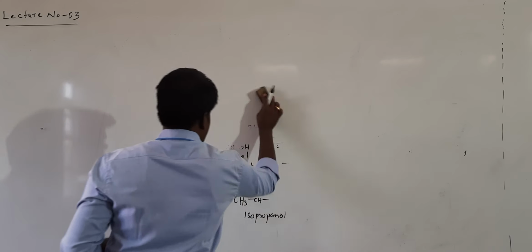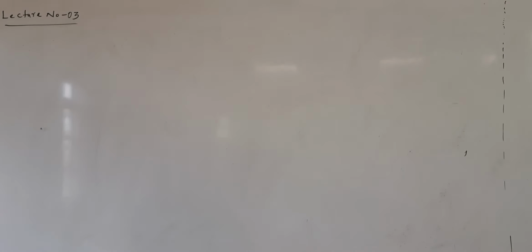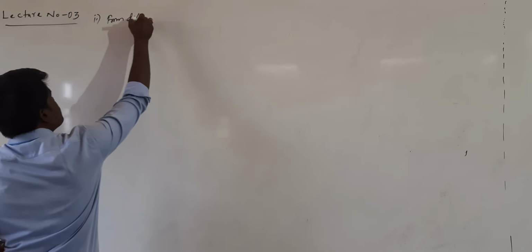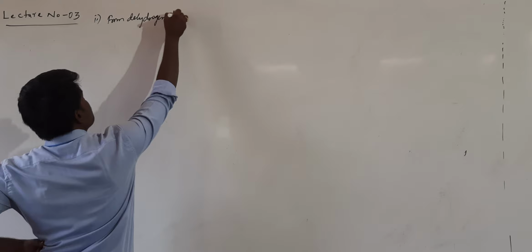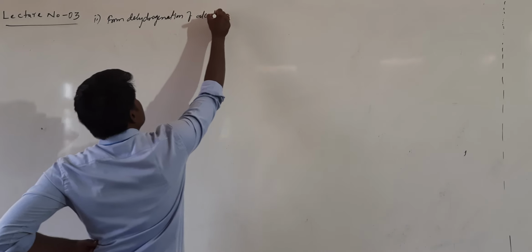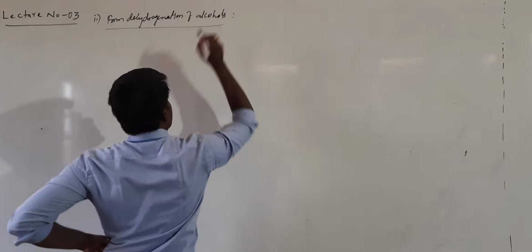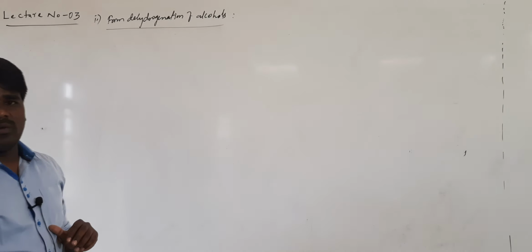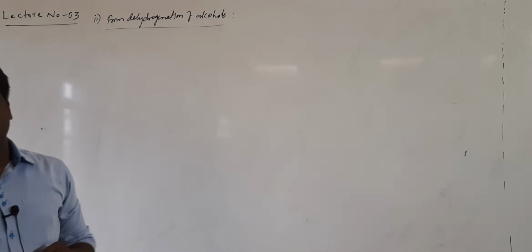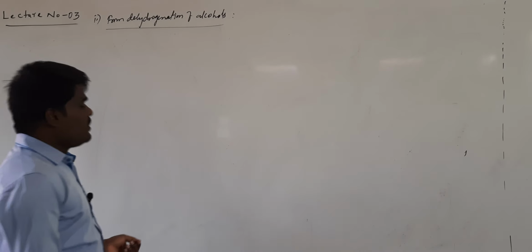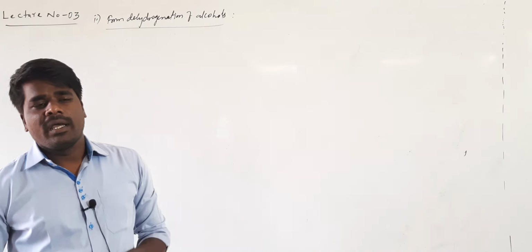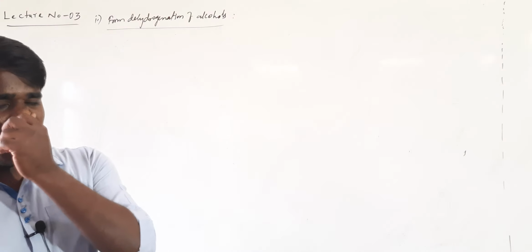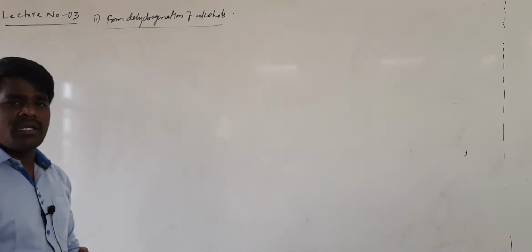There is another one. What is the second one? From dehydrogenation of alcohols. What is meant by dehydrogenation of alcohols? The name itself suggests, de means removal. What should be removed? Hydrogen. Removal of hydrogen is called dehydrogenation. When vapors of alcohols are passed over hot metal such as copper or silver at high temperature, they will undergo dehydrogenation to form corresponding aldehydes and ketones.